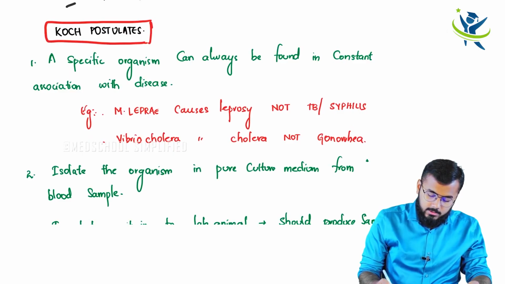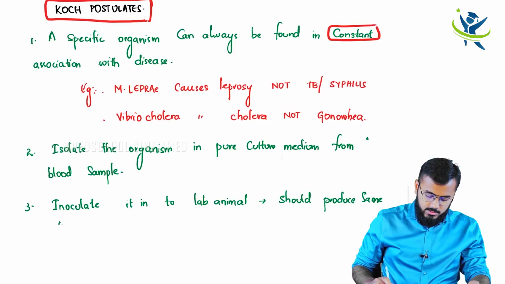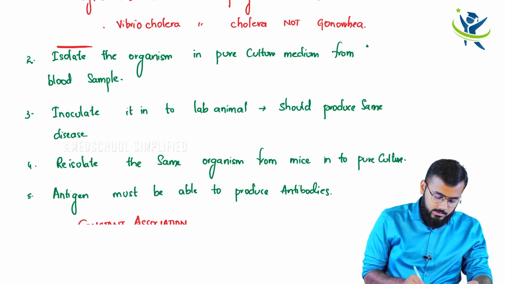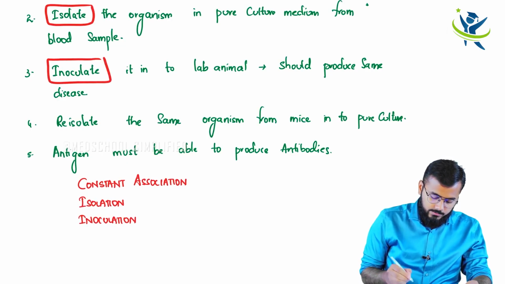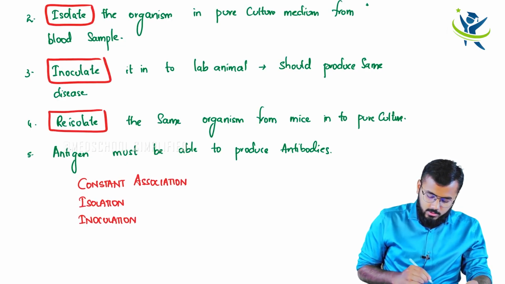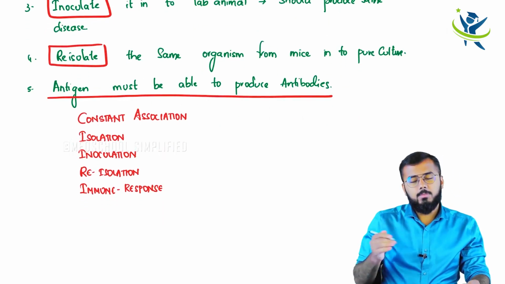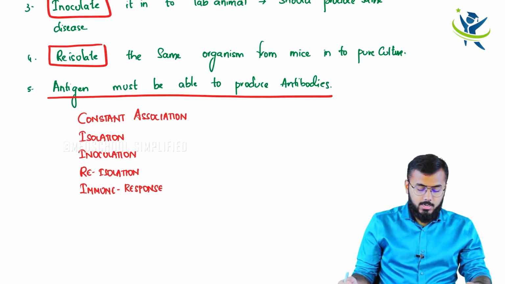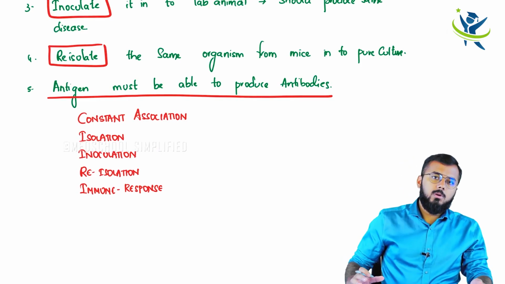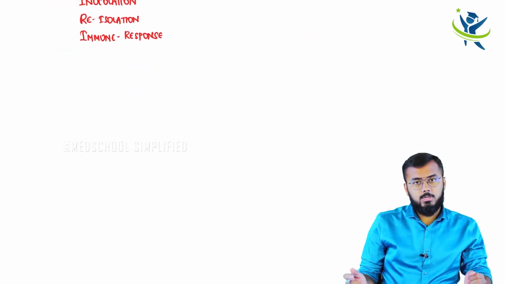We learned that there is always a constant association with the disease, and after that you have isolated the organism, inoculated the organism, and again re-isolated the organism, and finally the antigen, whichever is entering into your body, must produce antibodies. This phenomenon is called as immune response. So these are some of the important Koch postulates, guys.